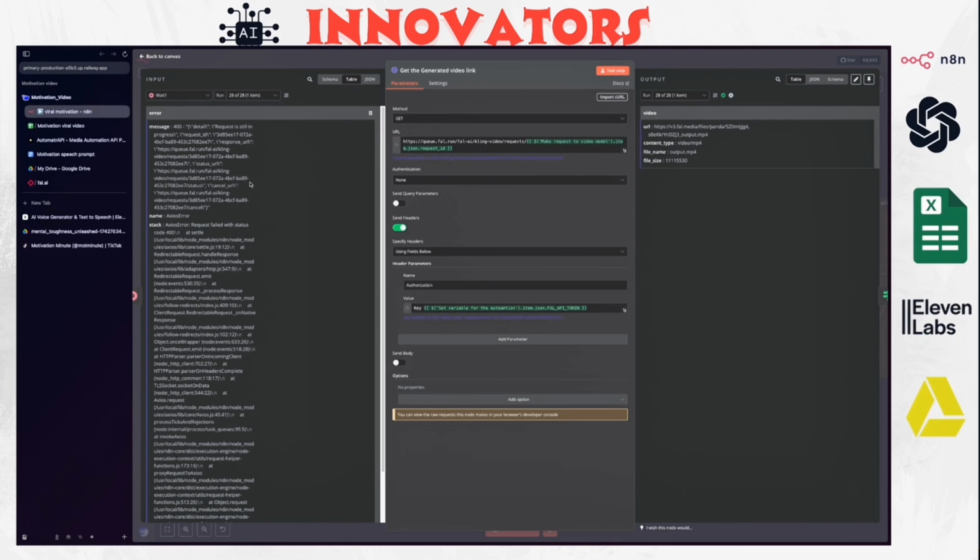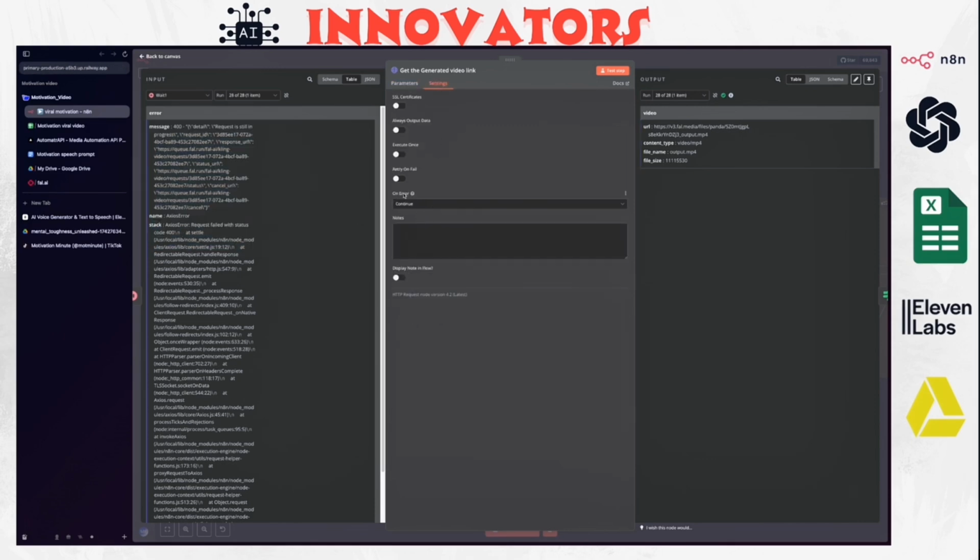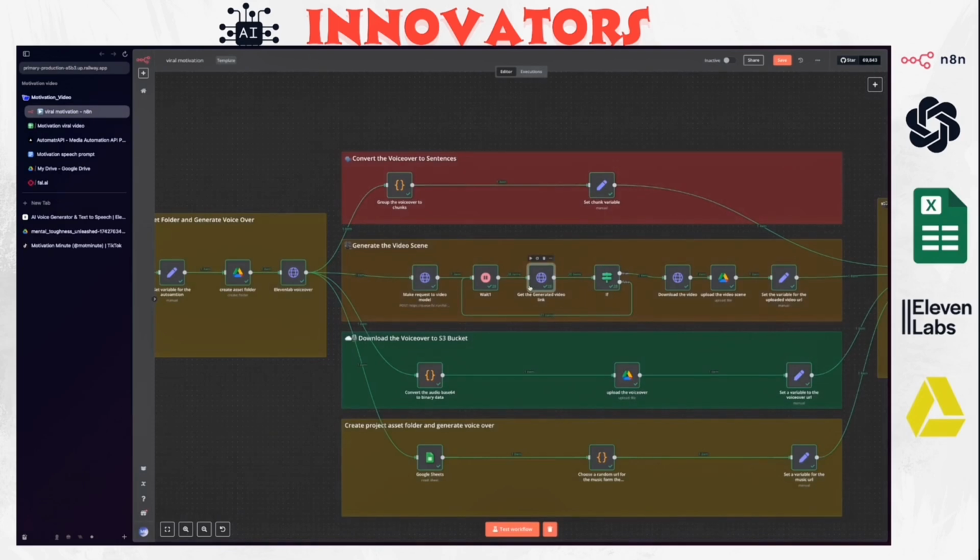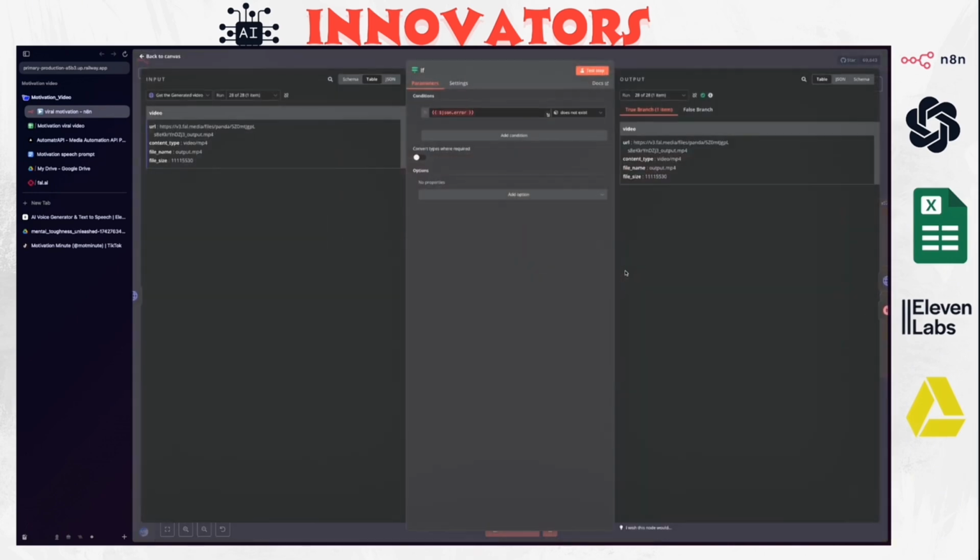To be able to bypass this or make it an item output, not an error, you're going to go to the settings, and then on error here, you're going to click continue. This will let you pass this error message as an item in the regular output, and you're going to be able to continue without any error. Okay, so after that, we need to check if we generated an actual video link or not. To do that, we just add an if step, and inside the if step, you'll check if JSON underscore error doesn't exist.